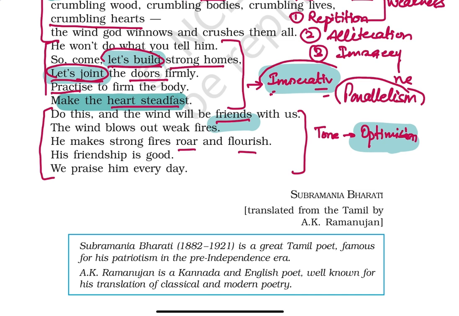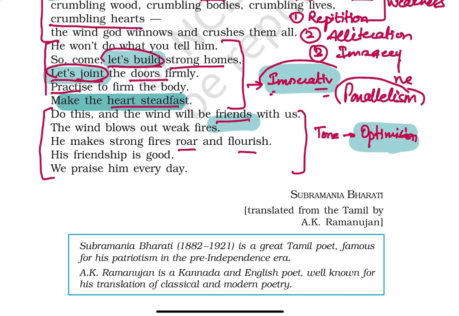But he makes strong fires roar and flourish. That means there's a very large and a very strong fire that's already burning. And if we fuel the fire by wind, it's really going to intensify. The flames are really going to rise higher and higher. Okay, so you got the meaning.